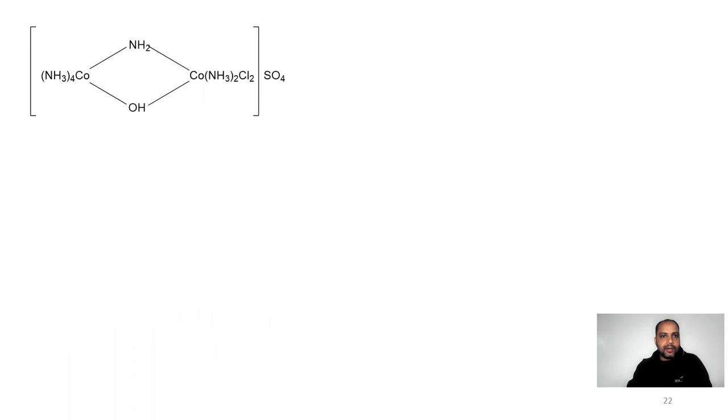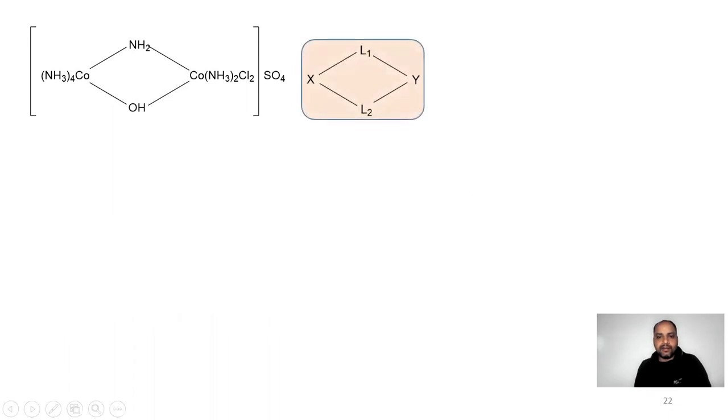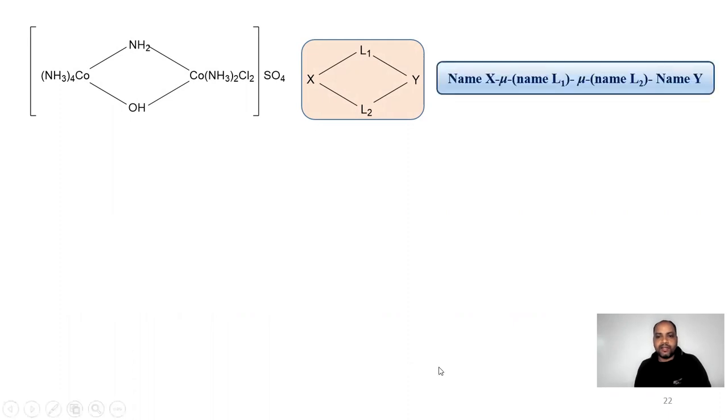Next, now there are some complexes in which there are two ligands that are acting as a bridge between the central atoms. Now this is the general representation for these compounds, and these two are the ligands.